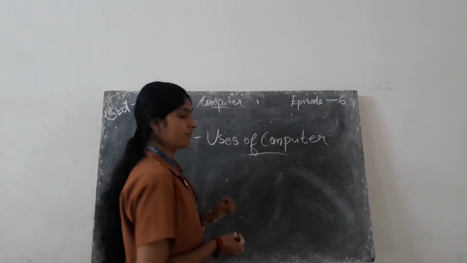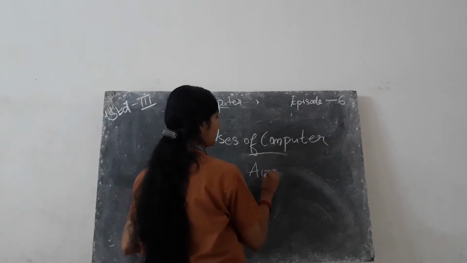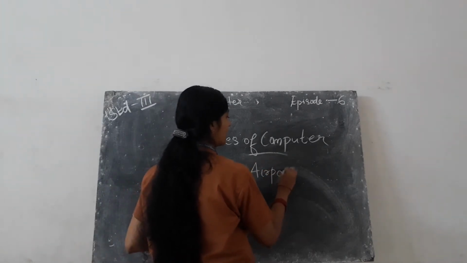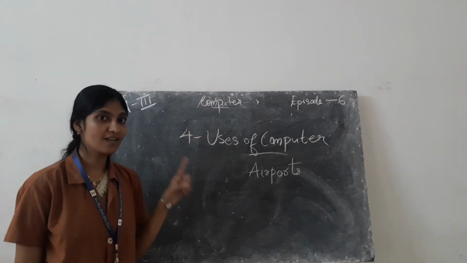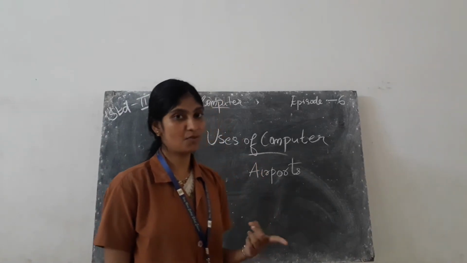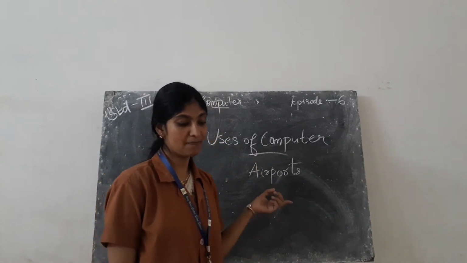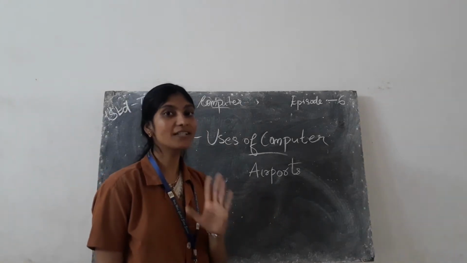Which of the places? Airports. A-I-R-P-O-R-T-S. Airports. In airports, we can see some people doing work on computer.